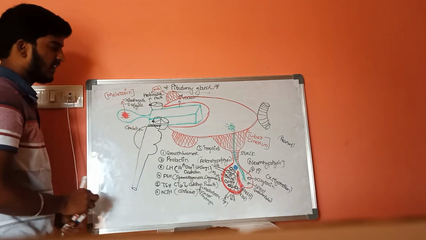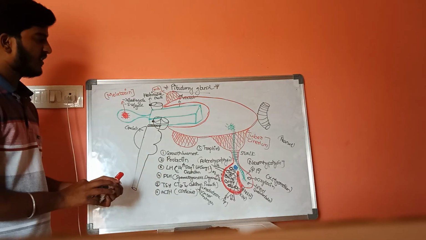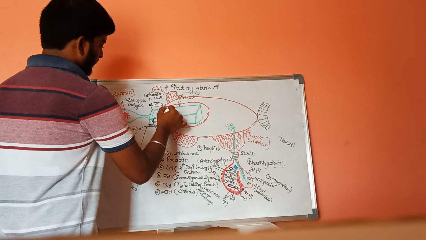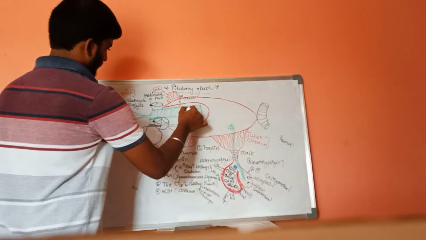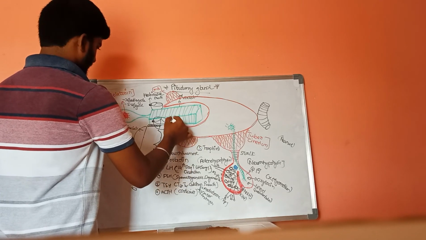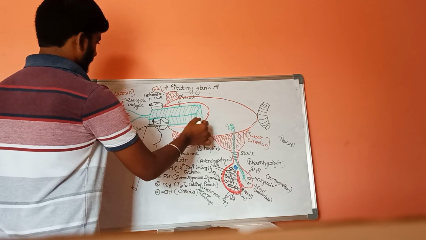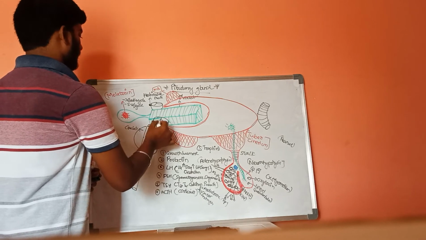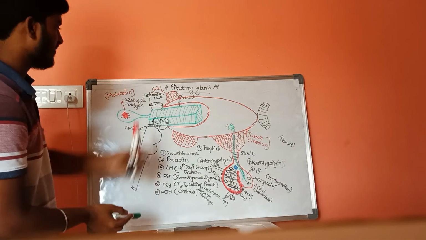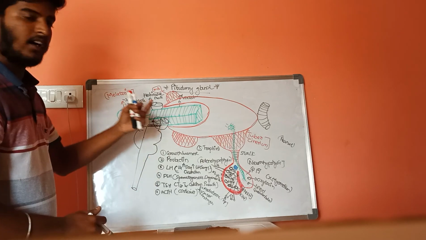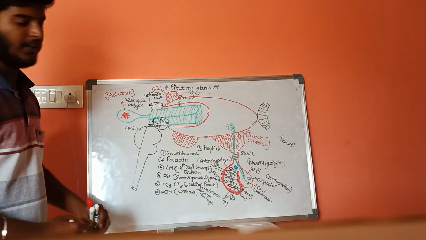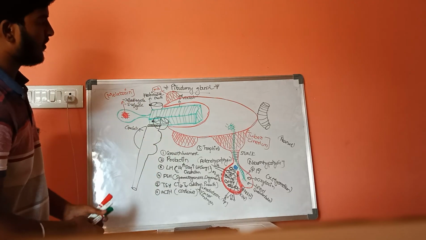This pineal gland is located at the anterior part of the third ventricle. This is the third ventricle, on either side of which is the thalamus, and the anterior part of the thalamus consists of a special nucleus, the epinuclear nucleus. And this is some information about the pituitary gland.